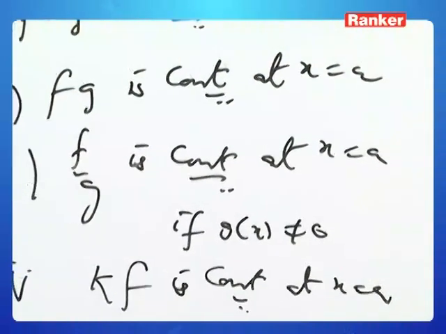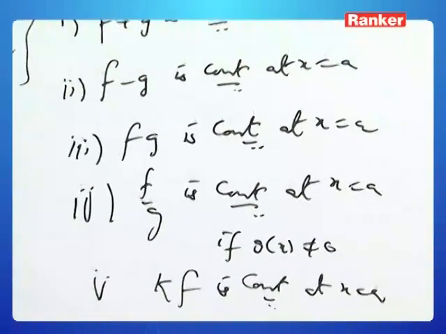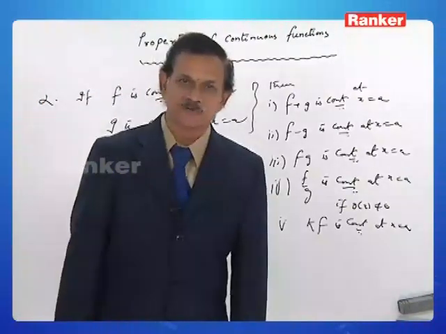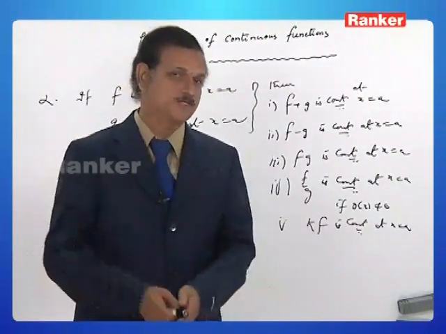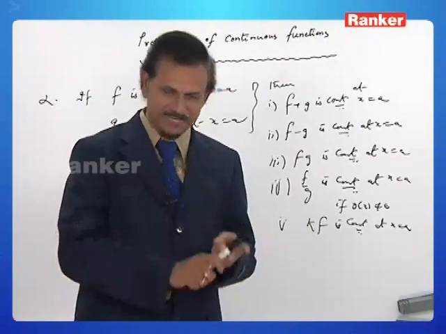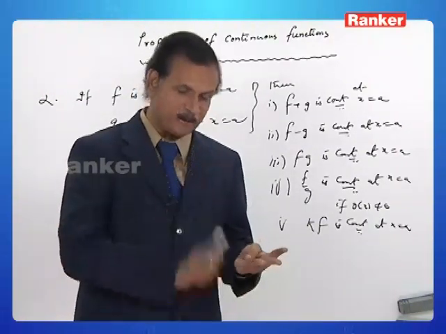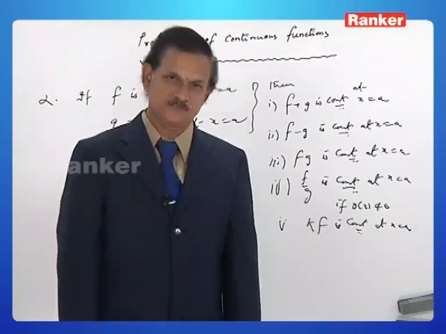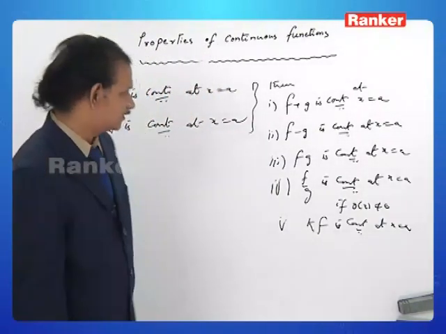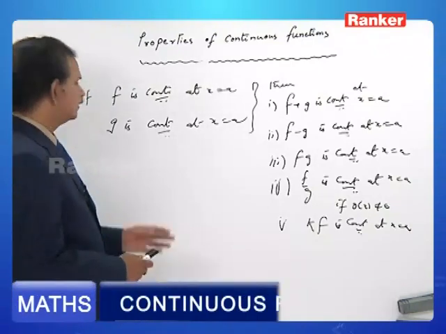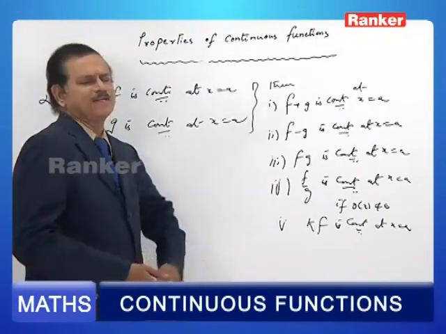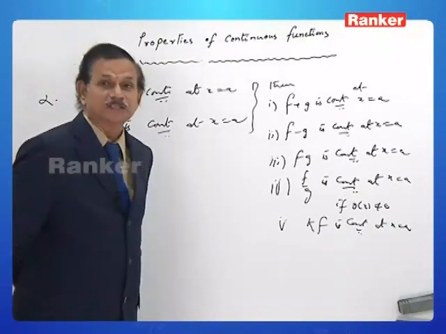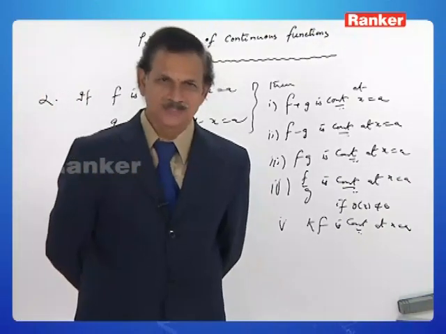This property gives us 5 simple results regarding the algebra of continuous functions. That is, if f and g are individually continuous, then f plus g, f minus g, fg and f by g are continuous. If k is a real constant, then kf is also continuous. The proof of this result is very, very simple. But the special thing here is the converse of these statements.